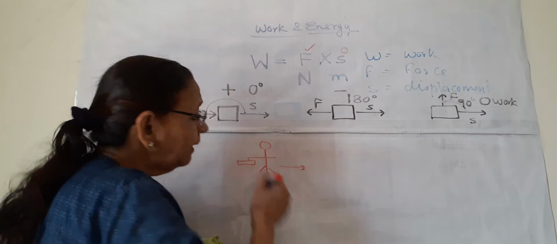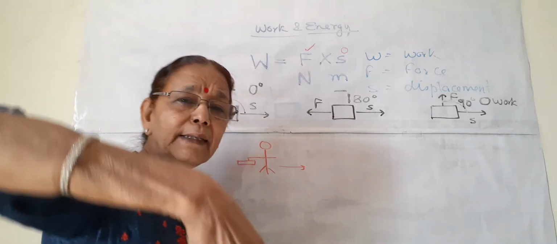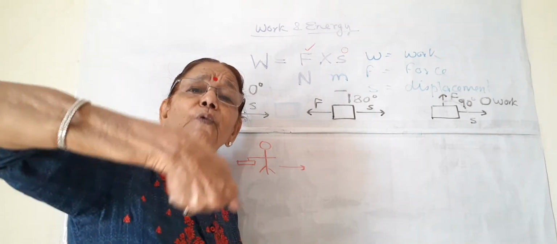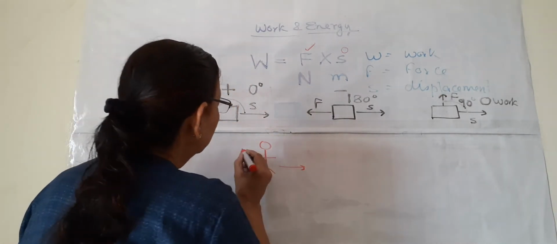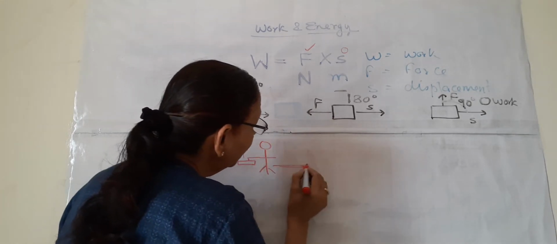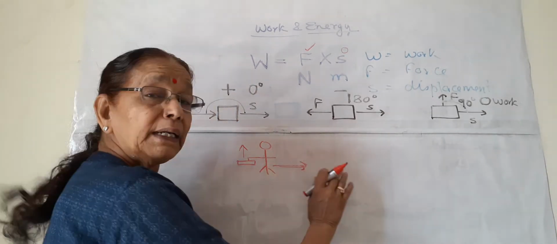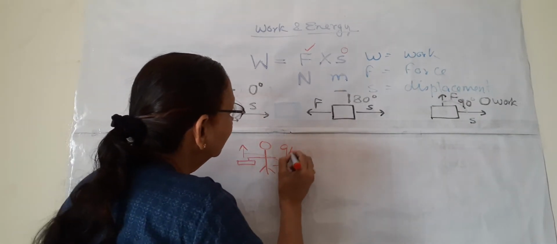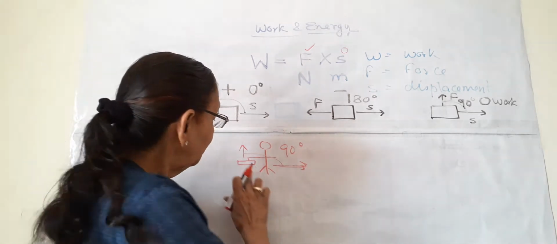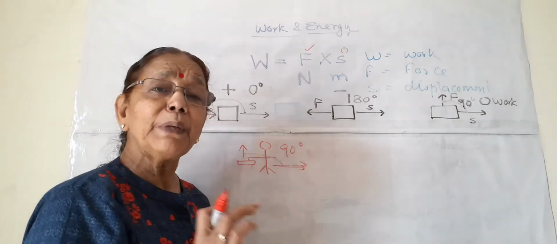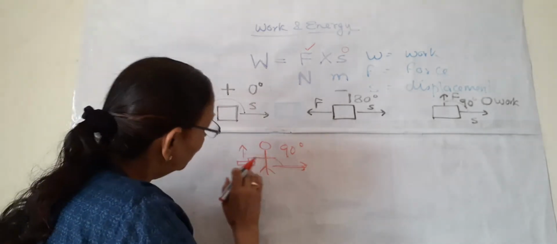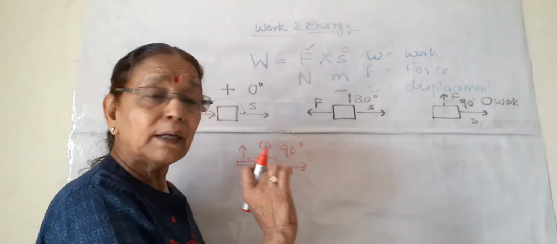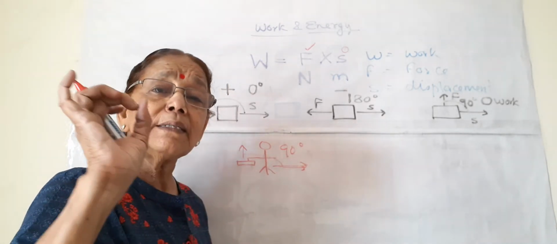His hand applies force upward, and he is going in this direction, so the displacement is horizontal and the force is upward. What is the angle? The angle is 90 degrees, so force and displacement are perpendicular to each other. So though he is carrying this briefcase and also walking, the work done is 0.